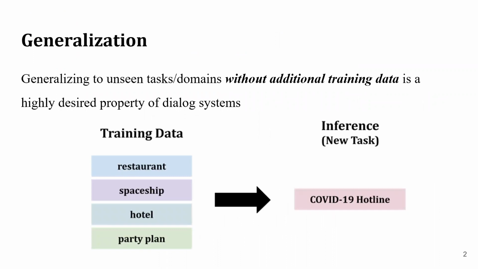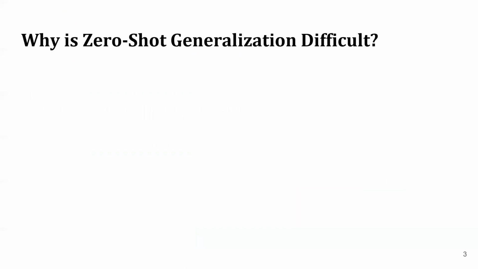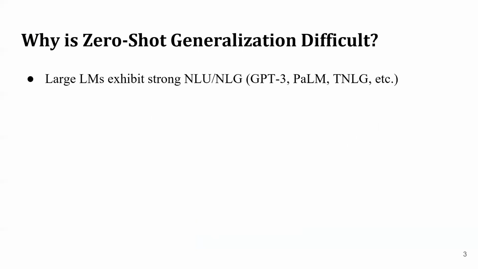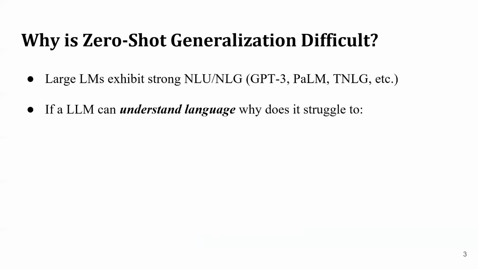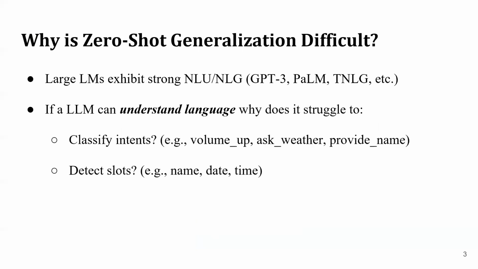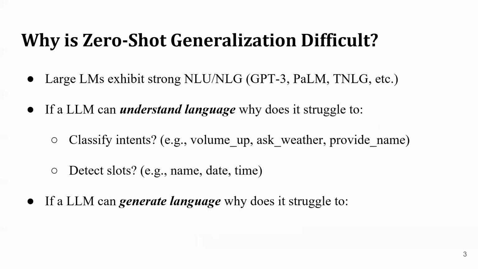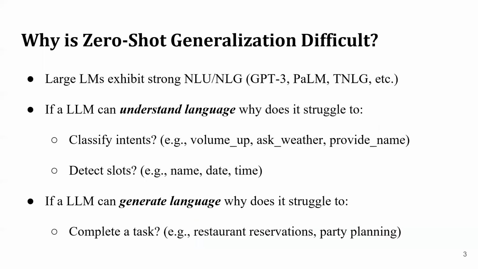Generalizing to unseen tasks and domains without additional training data is a highly desired property of dialogue systems. Large language models have brought about significant progress in zero-shot and few-shot generalization across NLP. So why is zero-shot generalization in task-oriented dialogue still difficult? If a large language model can understand language, why does it struggle to classify intents or to detect slots? And similarly, if a large language model is capable of generating language, why does it struggle to complete dialogue tasks without additional training data?